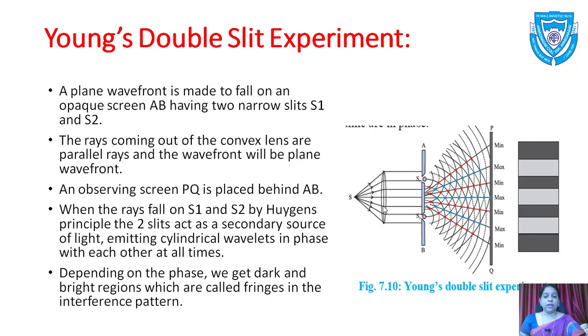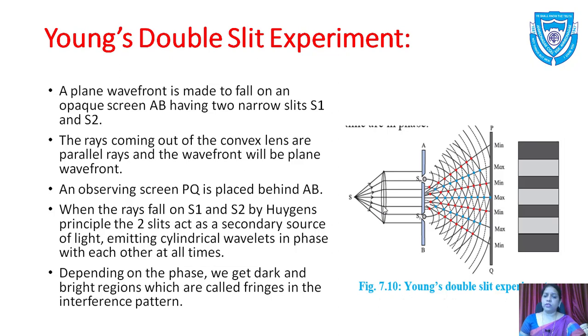Then we saw constructive interference and destructive interference. And today we are going to see Young's double slit experiment. Now why Young's double slit experiment? Yesterday I told you that Thomas Young was the first scientist who experimentally showed that light is in the form of a wave, and the interference pattern was observed when we took two coherent sources.